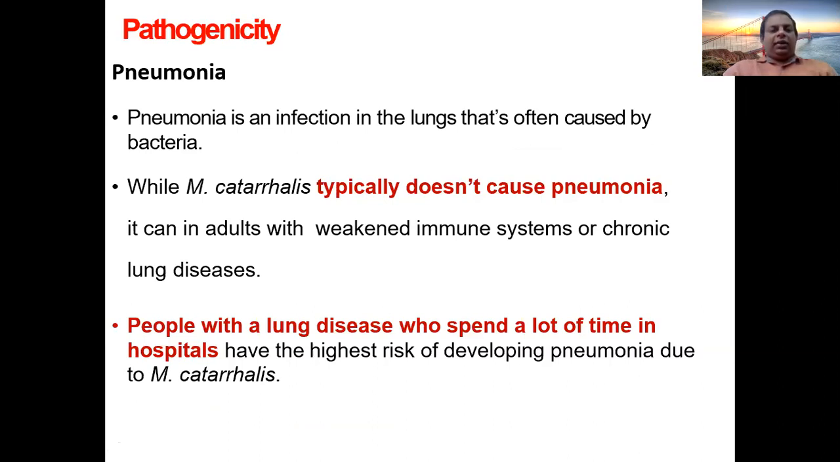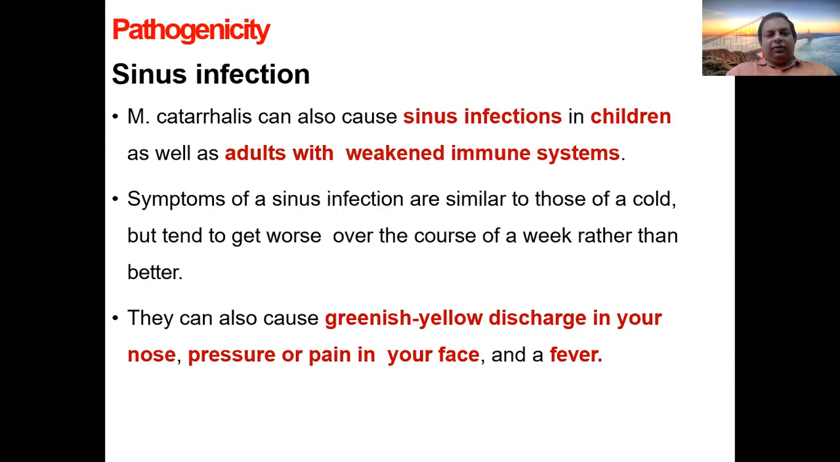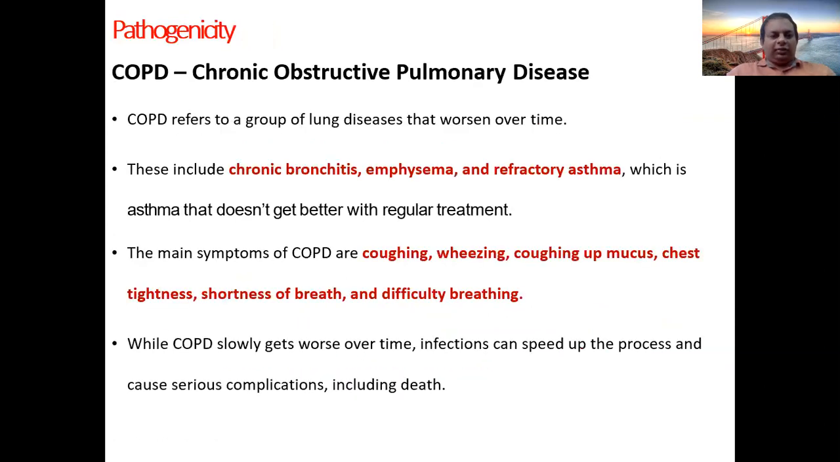Infection in the lungs more often causes pneumonia in adults with a weakened immune system or chronic lung diseases. COPD and cystic fibrosis patients are more prone to develop this infection. Bronchitis is also the same. Sinus infection also occurs in the same manner. You can see greenish yellow discharge in the nose and fever, features of sinusitis. In COPD, the pathogenesis gives chronic bronchitis, emphysema, and refractory asthma.